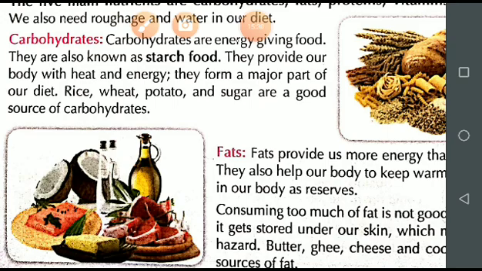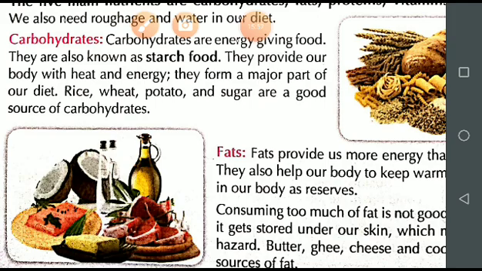Our body cannot make these nutrients. We all are getting these nutrients by eating different types of food. Is it clear? And we all are eating different foods for getting these nutrients.